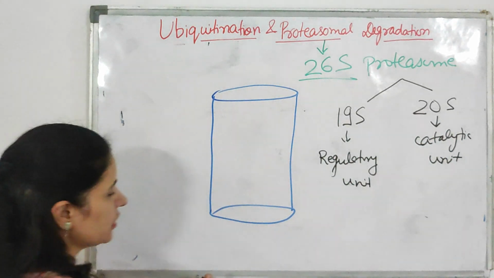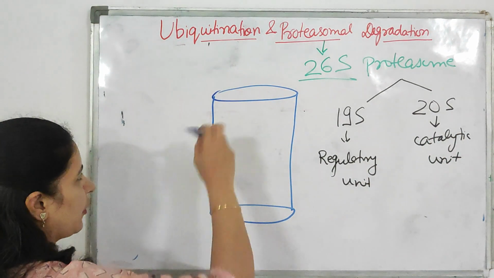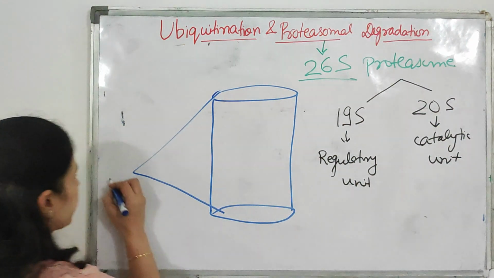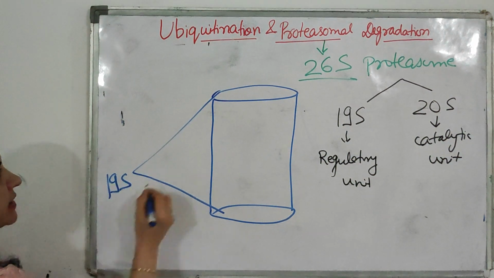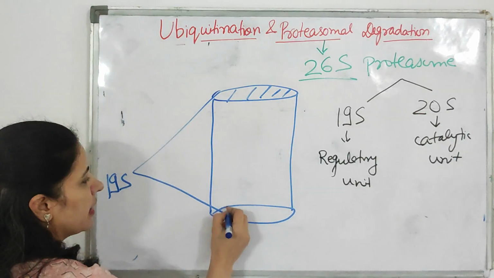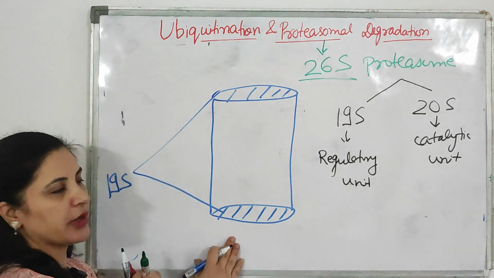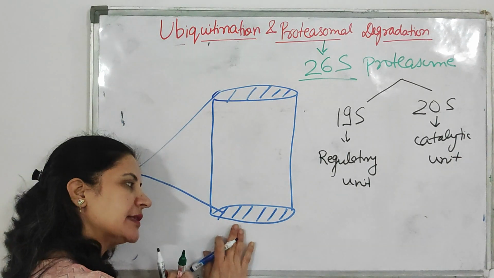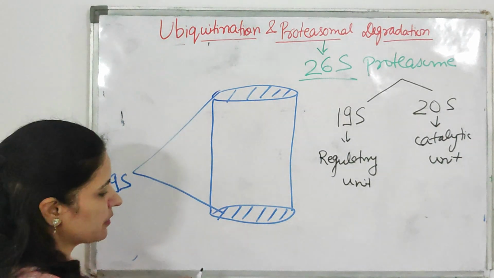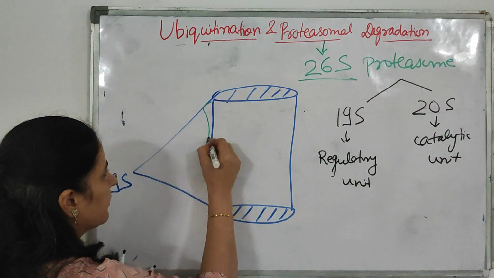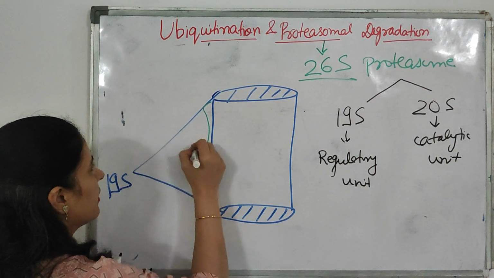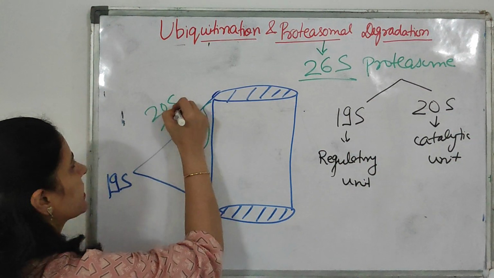Okay, so this is the structure. This blue one is what? This blue one is 19S. This is the 19S subunit of the 26S proteasome, and this 19S is your regulatory unit. This one in between is your 20S subunit.